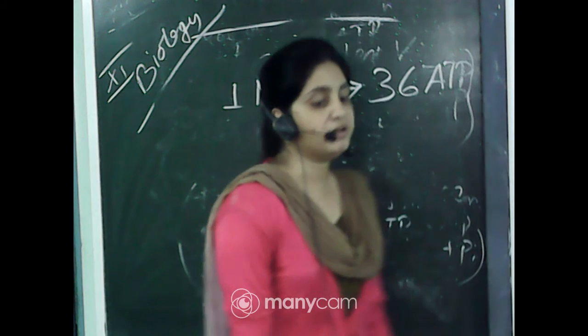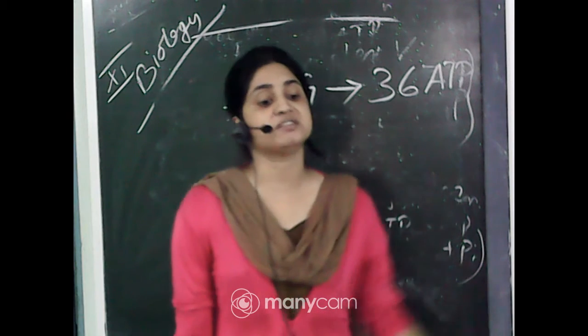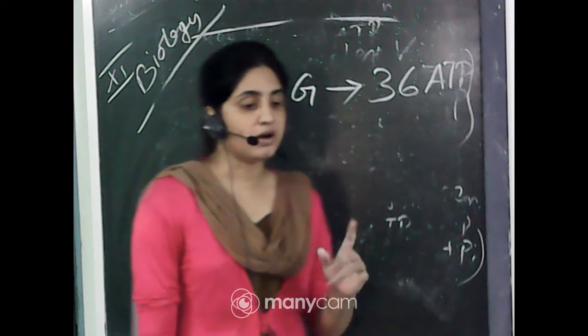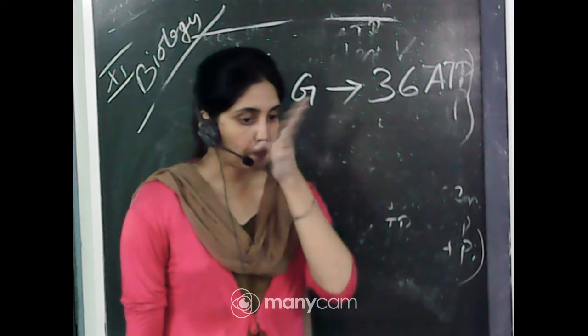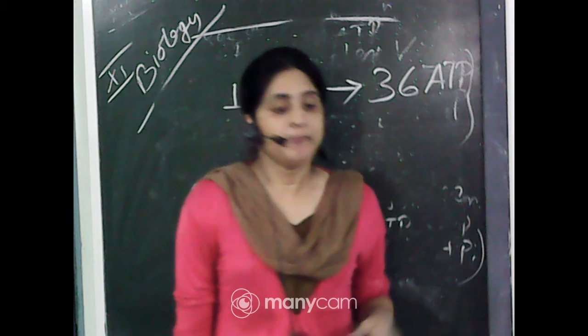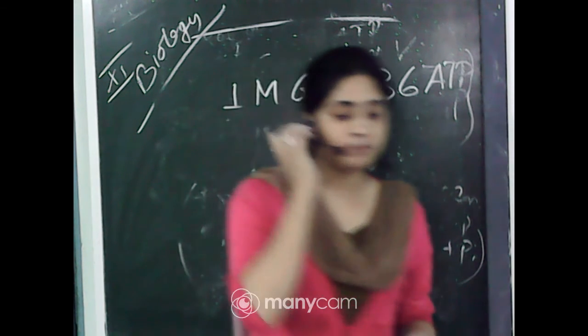So not only does breakdown occur in respiration, anabolism, that is the synthesis of the same products, also occurs. Amphi means both, so the respiratory process is also known as the amphibolic pathway.